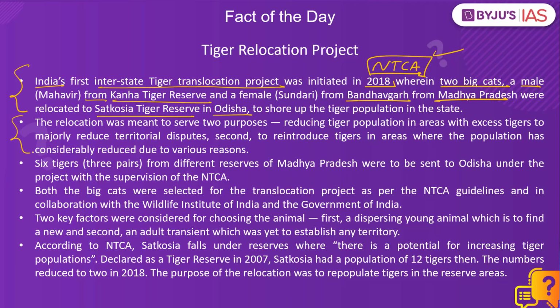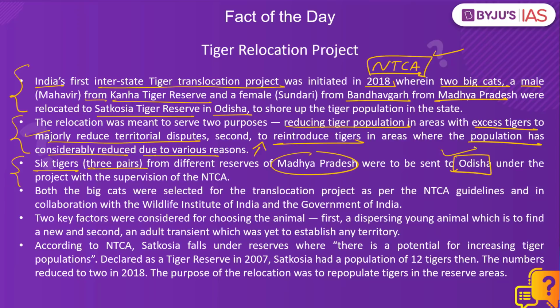The objective of this relocation was to reduce the tiger population in those reserve areas where the tiger population was in excess in order to reduce territorial disputes between the tigers, as well as to reintroduce tigers in areas where the population was considerably low so that the tiger population in these protected areas could be boosted. Under this initiative, the NTCA was planning to relocate 6 tigers in 3 pairs from different reserves of Madhya Pradesh into the Satkosia Tiger Reserve of Odisha. To carry out this translocation, the NTCA had even come out with a set of guidelines by working closely with the Wildlife Institute of India and other government institutions.